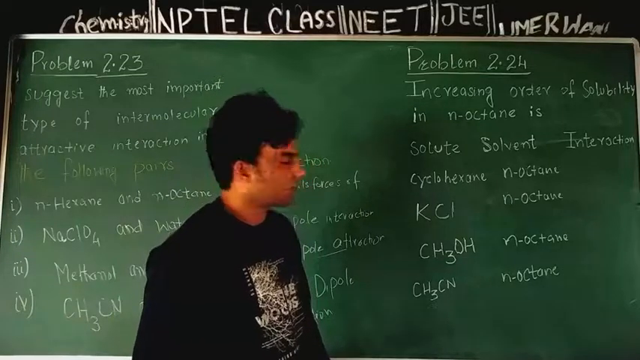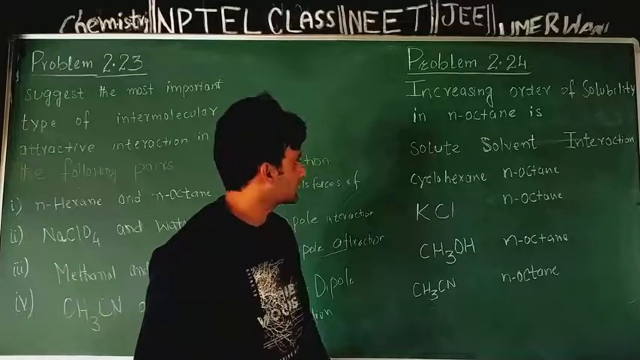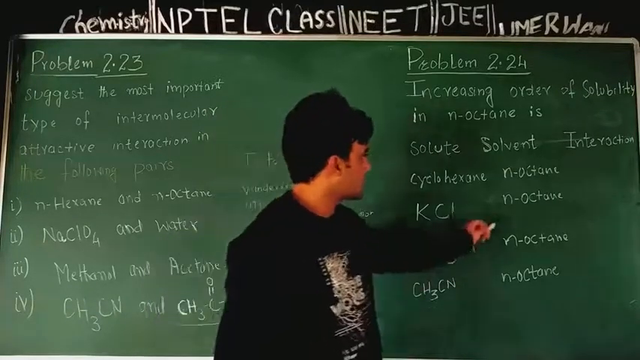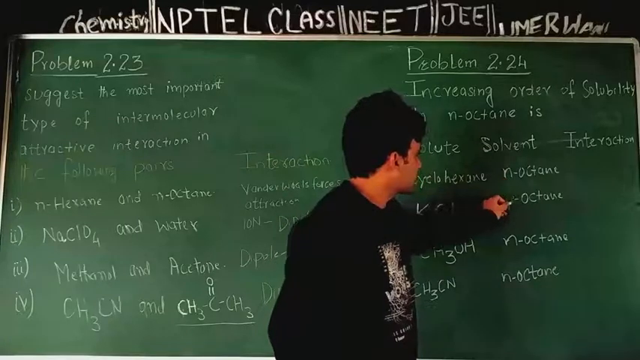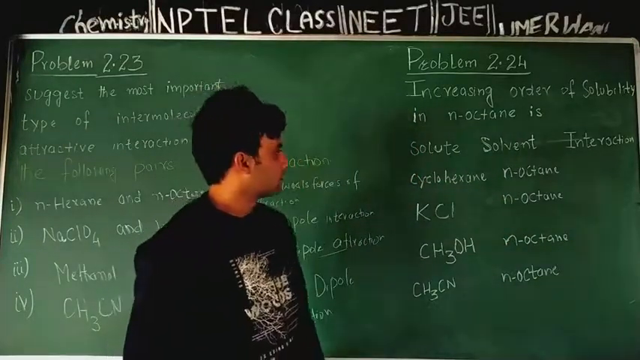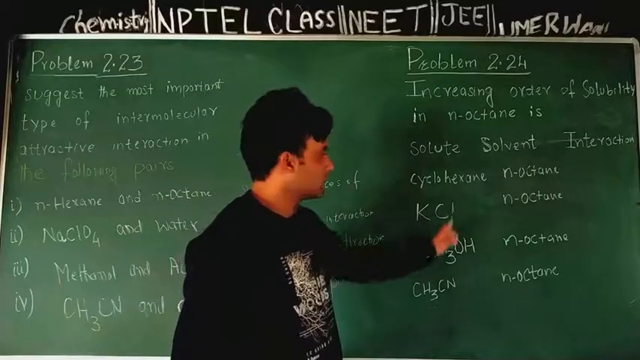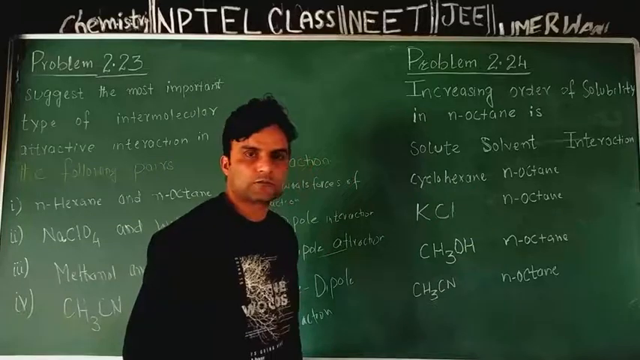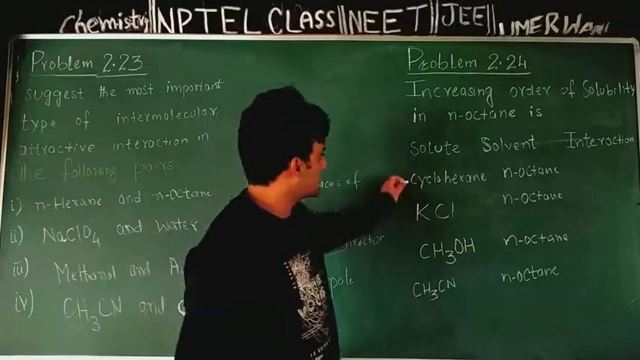Solvent is same for these solutes, differing in their nature. Solvent is same for these four: normal octane. So basically these are four solutions. In these four solutions nature of solvent is same, normal octane, but nature of solute in them is different: cyclohexane,